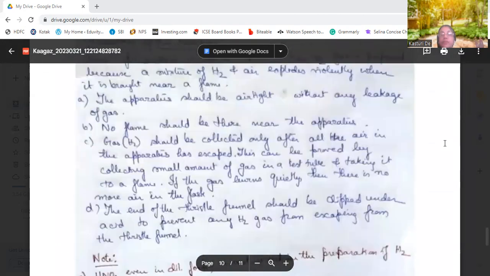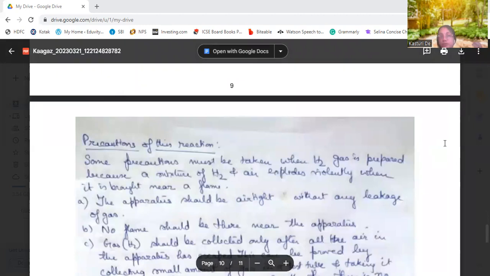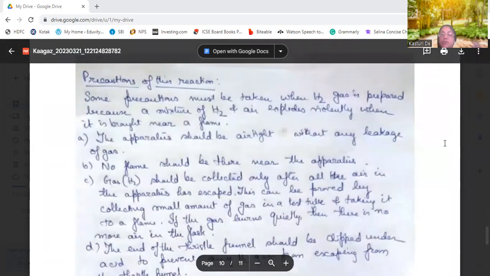Next are the precautions of this reaction. What are the precautions? First, the apparatus should be airtight. Why are these precautions taken? Because hydrogen, if it mixes with air, will explode violently, and if it is brought near a flame, there will be a disaster. So to prevent that, the apparatus should be airtight without any leakage of the gas. No flame should be kept near the apparatus.